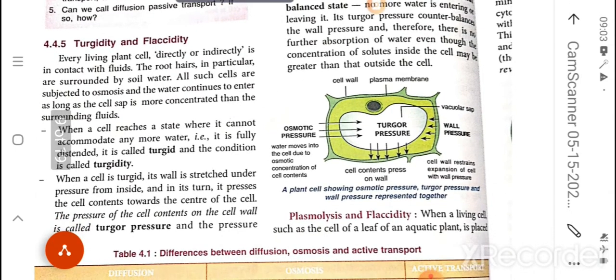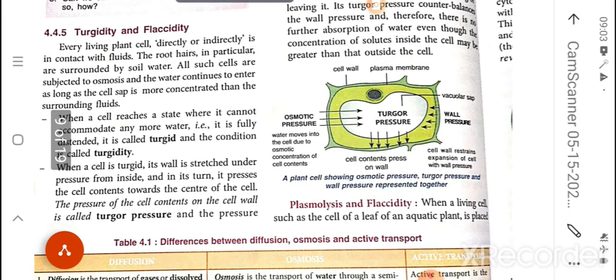When a cell is turgid, the cell wall is stretched, right? When the cell is in a turgid condition, the cell wall is stretched under the pressure from inside, and in turn it presses the cell contents towards the center of the cell.